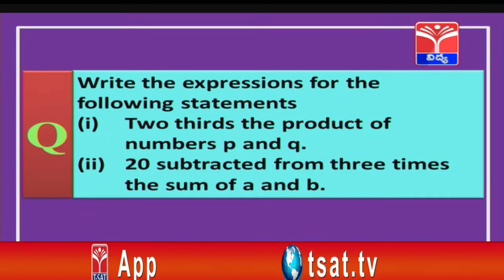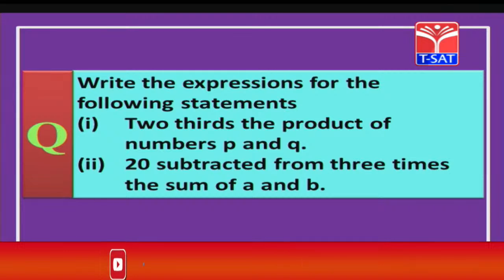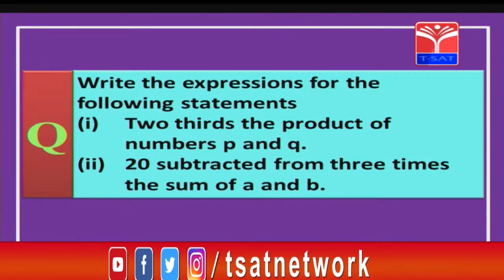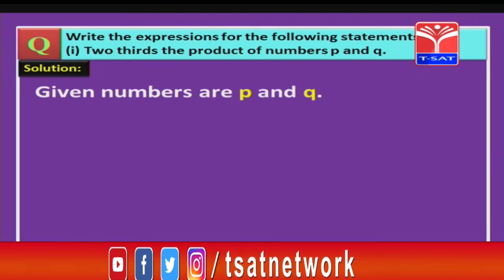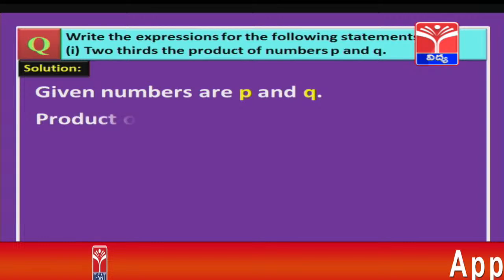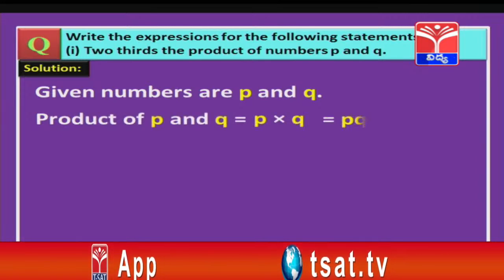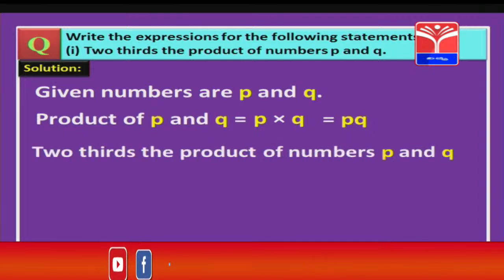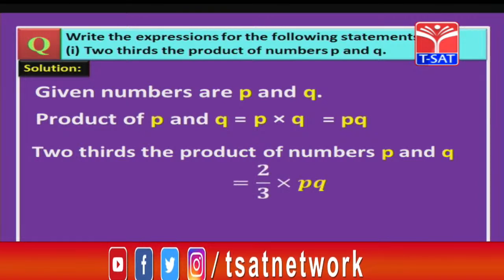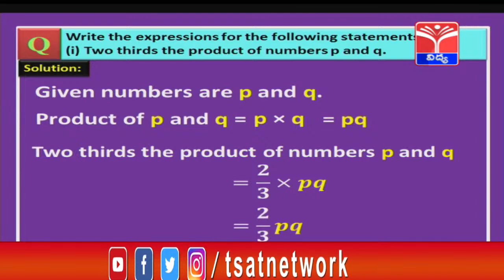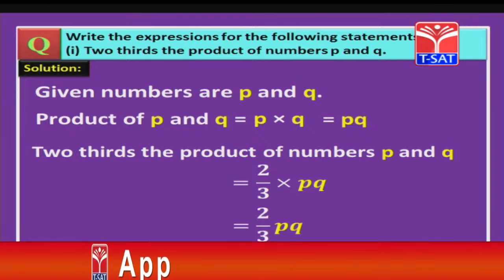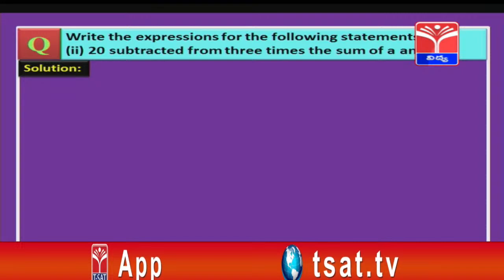Write the expression for the following statements. 2/3 the product of numbers p and q. 20 subtracted from 3 times the sum of a and b. Let us start with the solution. So the given numbers are p and q. And what is the product of p and q, children? Yes, p into q. I can write it as pq. And also it is given 2/3 the product of numbers. So 2/3 means 2 by 3 into pq. So we get 2 by 3 pq. So this is our first part. Let us move on to our next part, children.